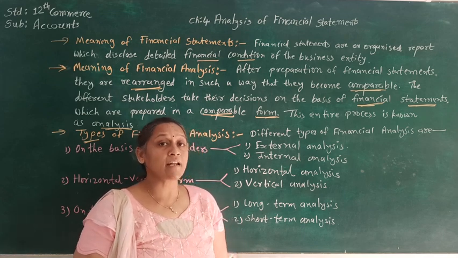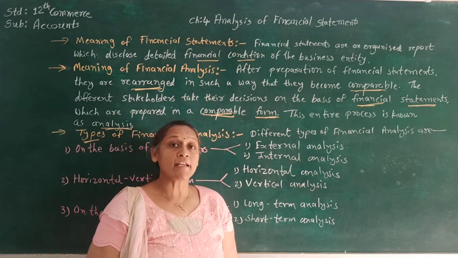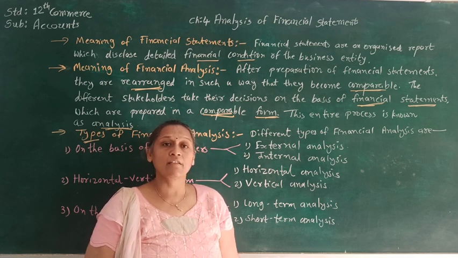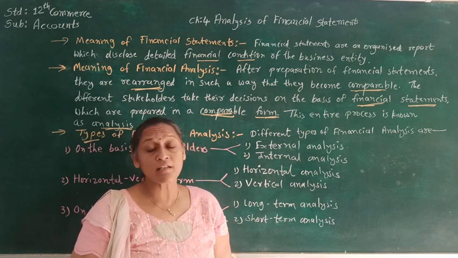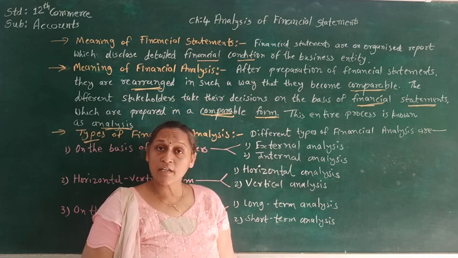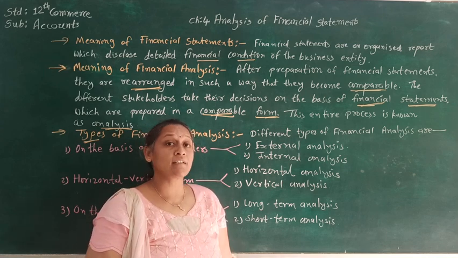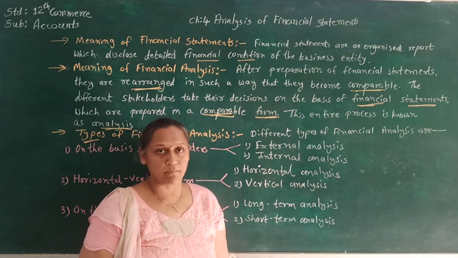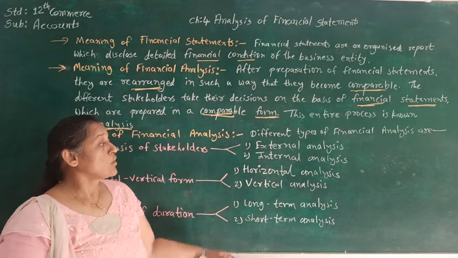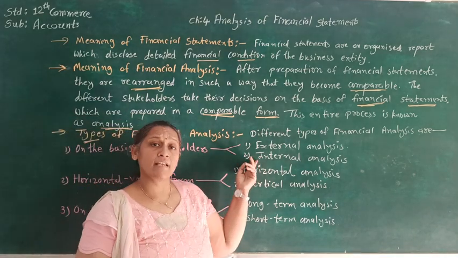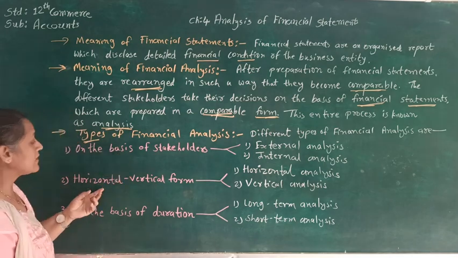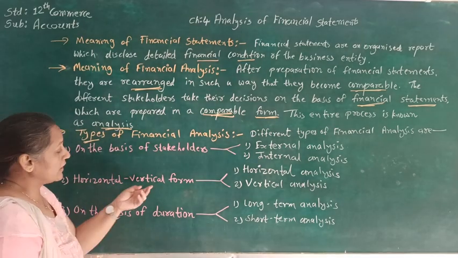Again the people who are in business are called internal stakeholders. So internal stakeholder, let's say the very first is management. Management takes the business decisions for the long period of the company, and for that they are using the financial statement. So from financial statement the analysis that is done for the internal user, that is called internal analysis. The next type of analysis is horizontal as well as vertical form.